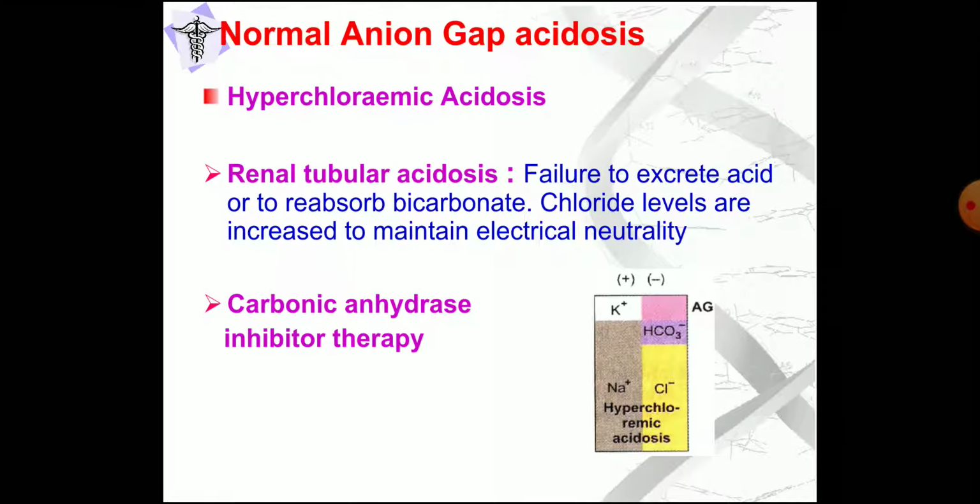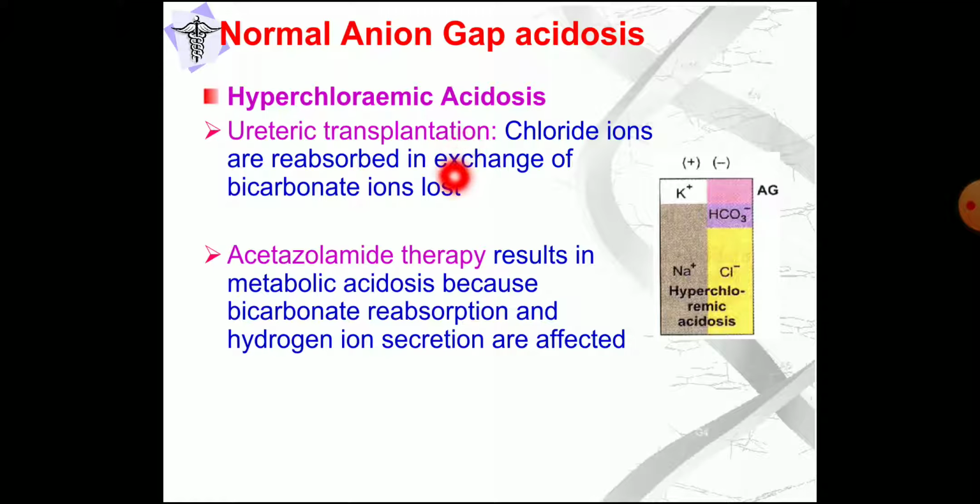That is another cause. Then ureteric transplantation, another cause. Chloride ions are reabsorbed in exchange for bicarbonate ions. This occurs in ureteric transplantation.